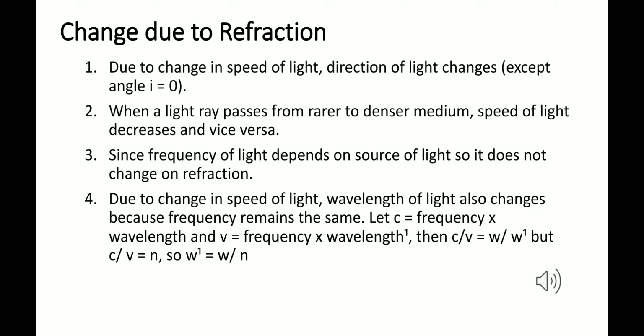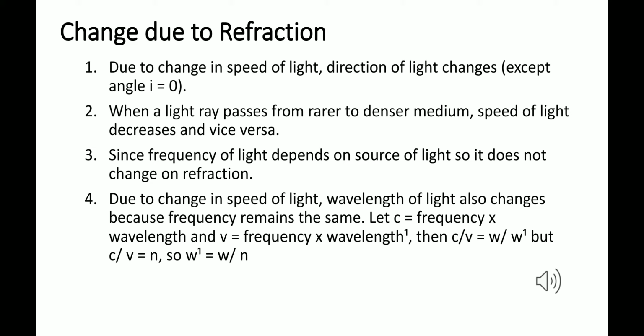Now, number 2, when a light ray passes from a rarer to a denser medium, the speed of light decreases. We all know, yes, when it is coming from rarer to denser, obviously the speed will decrease because it is coming to a denser medium. When you're moving on a jam-packed road, your speed will decrease.